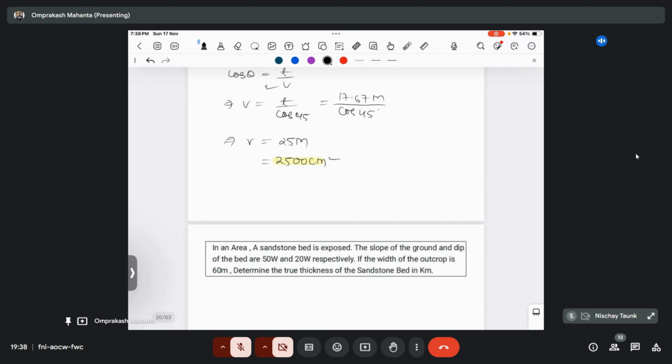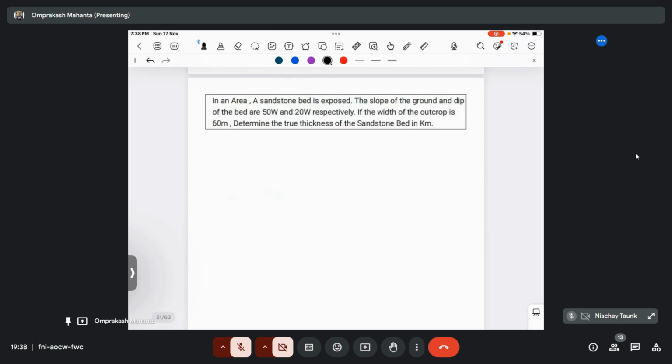But to give the relationship between the true thickness and vertical thickness, I basically did this one. So remember that there are two formulas we got till now. The true thickness is basically W into sin theta, and again the true thickness is equal to V cos theta. The first one is the relationship between true thickness and apparent thickness. The second one is the relationship between true thickness and vertical thickness. That is T equal to W sin theta, and T equal to V cos theta. These are two relationships. So let's move to the next one.